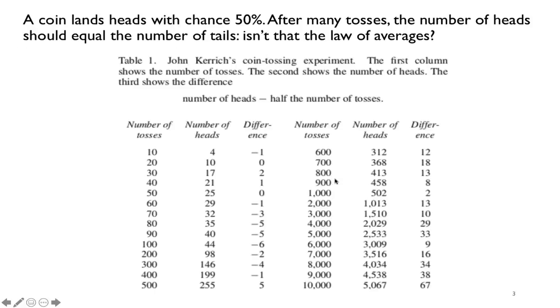So let's go back to that table again and explain. If I was to toss 10,000 times, I get 5,067 heads, say in one simulation. Notice that the difference between the number of heads and half of the number of tosses is 67. 67 is a big number, but compared to 10,000 tosses, that's a small number. So this chance error is close to 0 as a percent, because if I divide 67 by 10,000, that's essentially 0.